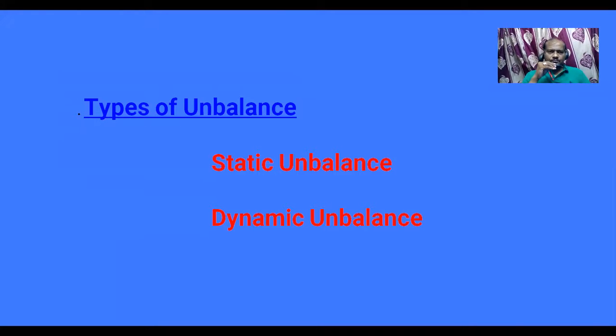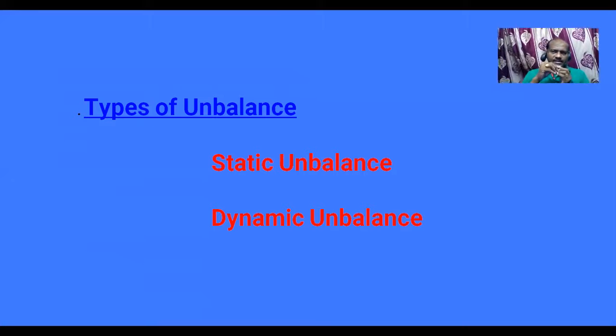So totally, what are the different types of unbalanced state? Broadly, there are 2 types: static unbalance and dynamic unbalance. Static balancing is not suitable for rotating objects. Static balancing is for fixed objects. For rotating objects, you should go for dynamic balancing. In dynamic balancing, reciprocating contents will come, rotary contents will come, and moving parts will also come.